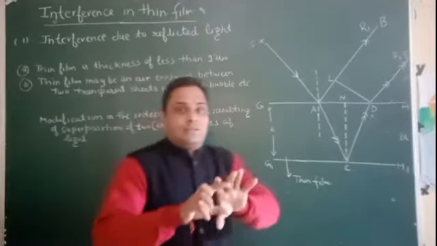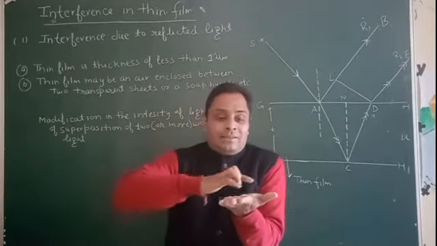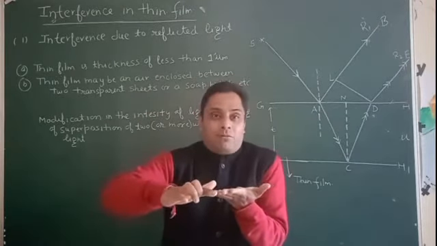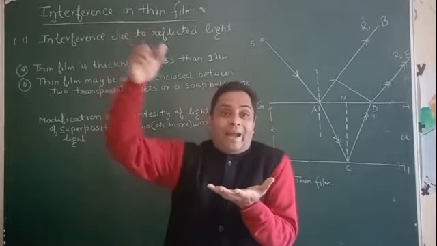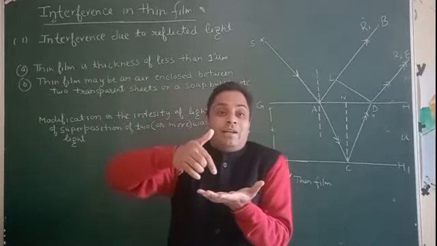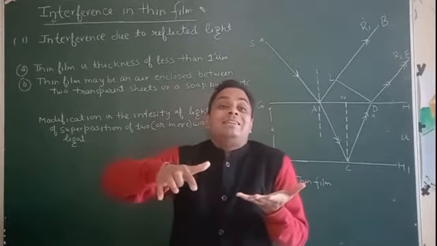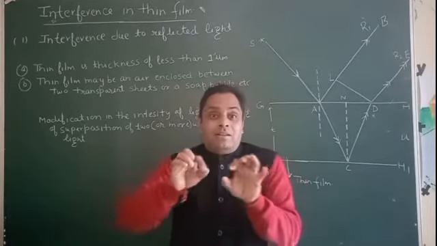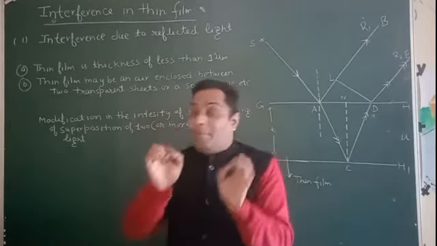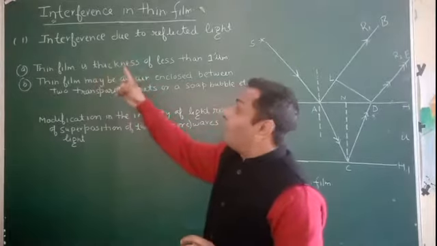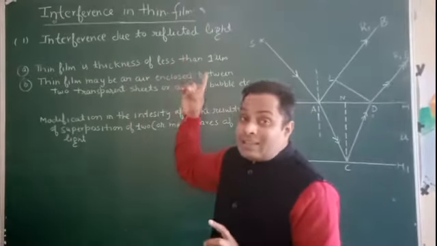You can always see colors when oil is spread on a flat surface, or when white light is incident on a soap bubble. This colorful phenomenon is explained with the help of the interference pattern in thin films.